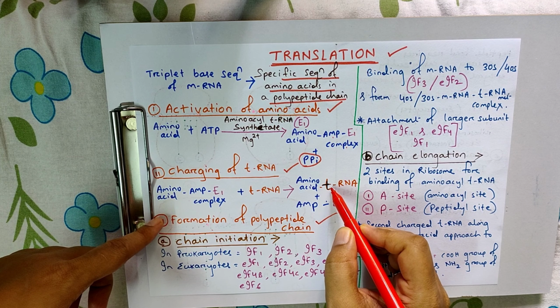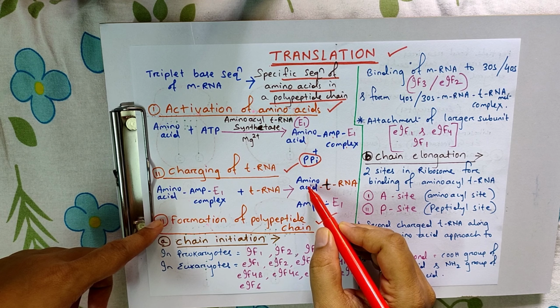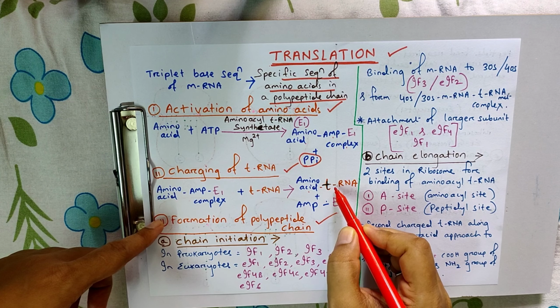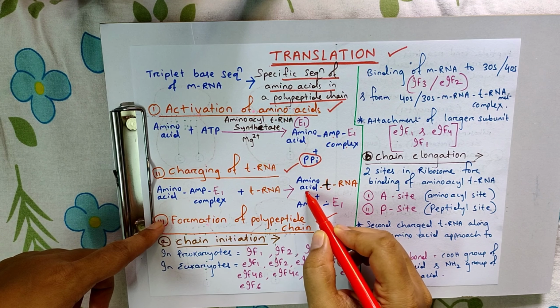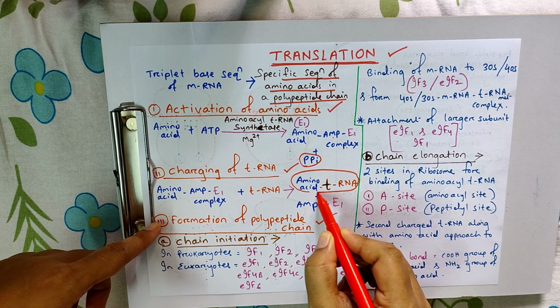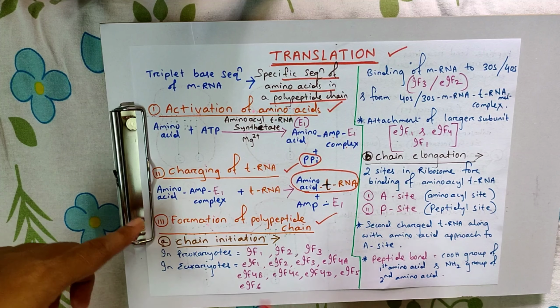That means the tRNA having amino acid is produced. When the tRNA contains an amino acid, it's called charging of tRNA.